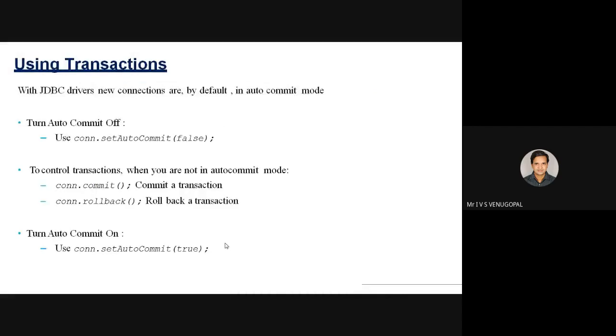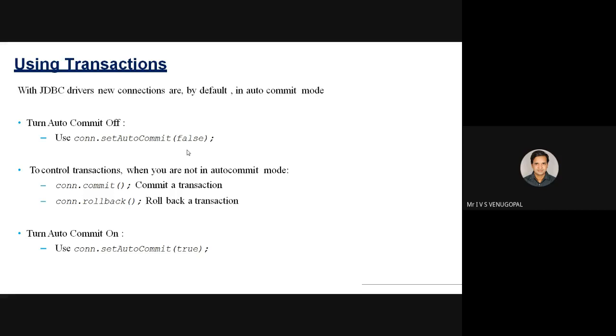So the final thing is transactions. What is a transaction? A transaction is nothing but a set of SQL statements. By default, all the transactions that you write in your Java application will be auto committed. By default, JDBC driver's new connections are in auto commit mode. If you want to turn off auto commit, you can use setAutoCommit(false). If you want to commit a transaction, con.commit. If you don't use setAutoCommit(false), all the SQL statements will be committed automatically.